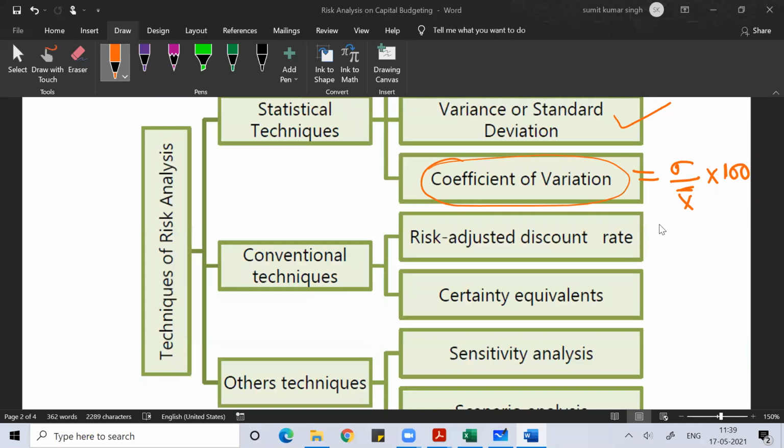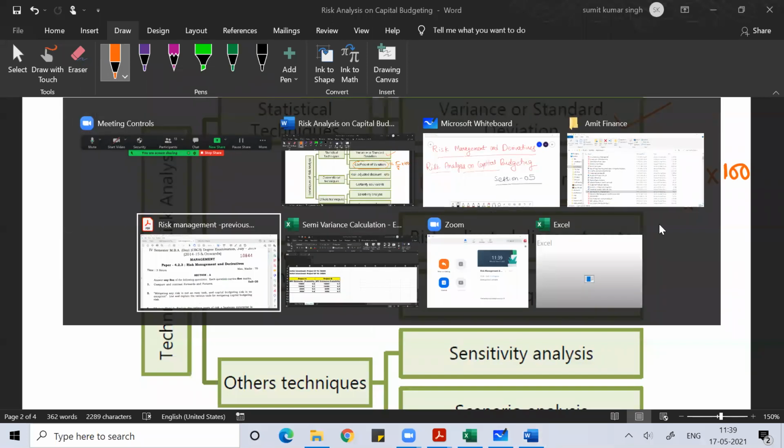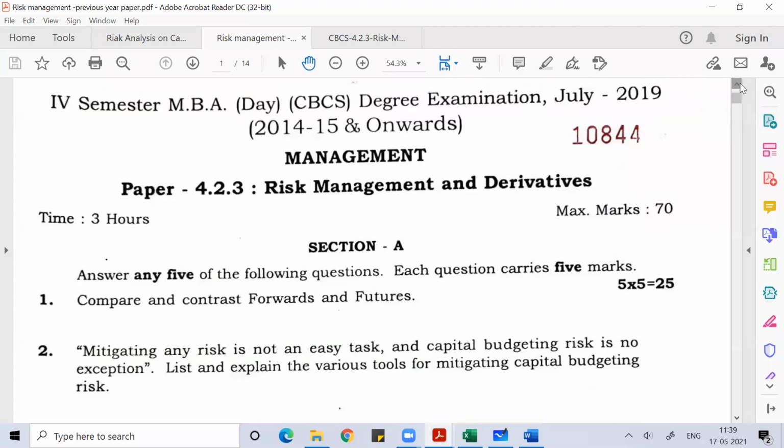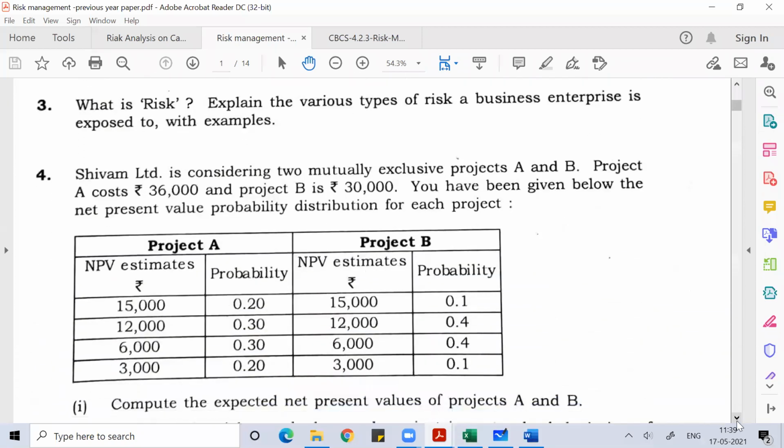So at that time it would be really justifiable if we follow coefficient of variation. Last class I told you that suppose we have two projects and we have to choose one project. So which project will you choose? For that we use coefficient of variation. Whichever project has the lower coefficient of variation, that project should be accepted. So remember that part. Based on this, a question also came in Bangalore City. You can see, in 2019, the question which came for 6 marks.